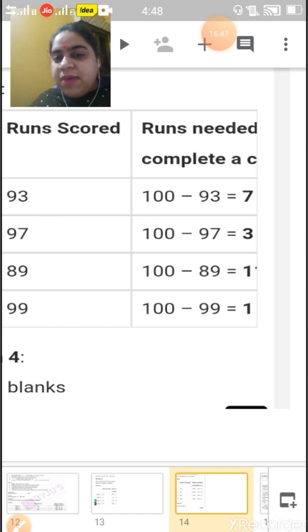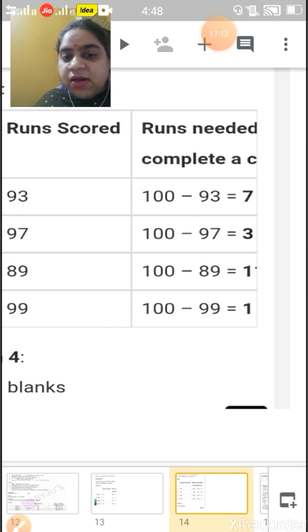Now the second player scored 97 runs. If he does 100 minus 97, what will come? 3. So he needs to score 3 runs. Now 100 minus 89, the third player.